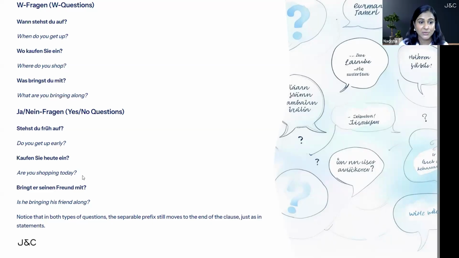Now the last example here is bringt er seinen Freund mit? Mitbringen is the Trennbare verb here, where mit is the prefix, it will go at the back. Bringen is the base verb, it will come at first place because it's a yes-no question. And it has to be conjugated with the subject, which is er. That's why it is taking t ending. Bringt er seinen Freund mit? Mit is going at the back. This means, is he bringing his friend along? In yes-no question, always put verb at first place and end it with a question mark.